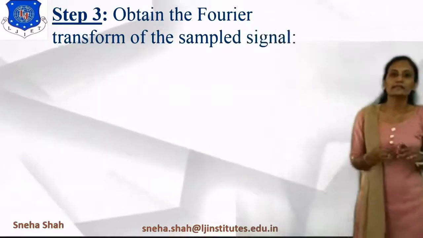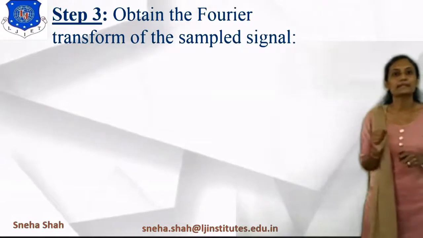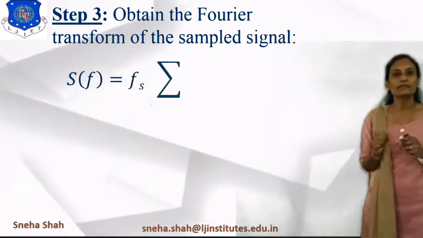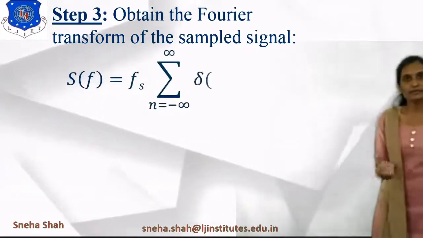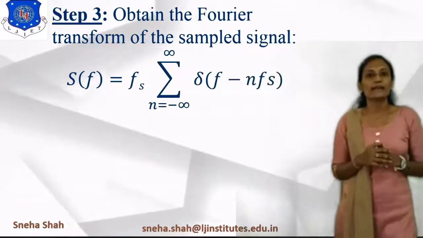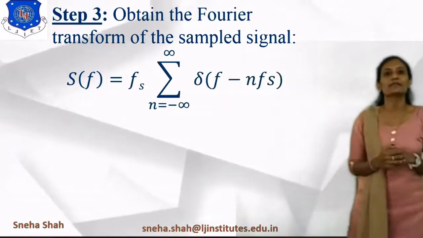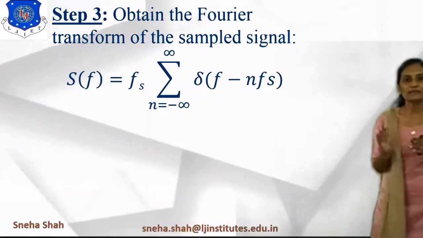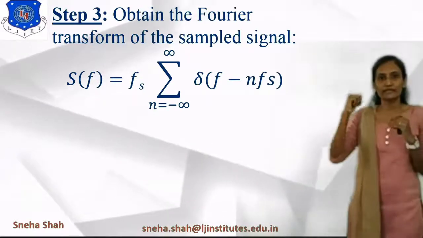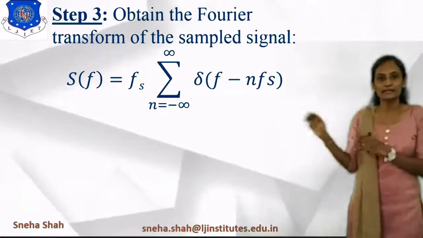So if we are taking the Fourier transform of this sampled signal, then it will give us the answer X delta of f. But before that, we will find the value of S of f. Now, what is the value of S of f? As s of t equals summation n equals minus infinity to infinity delta of t minus nTs.